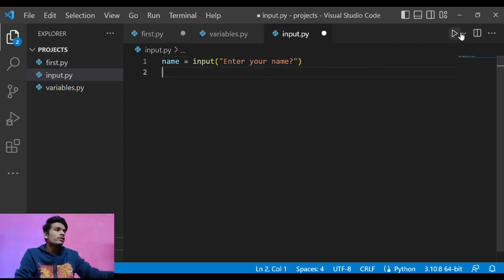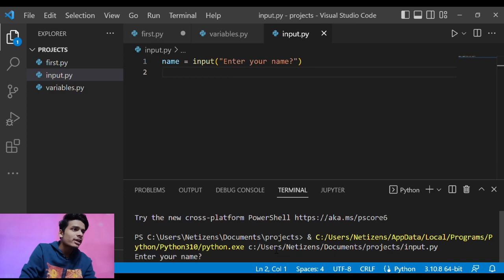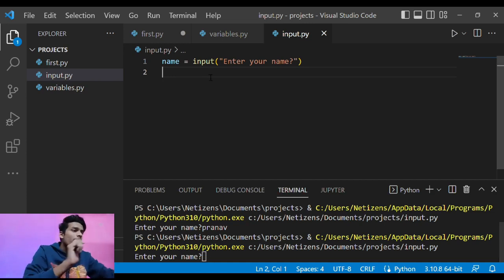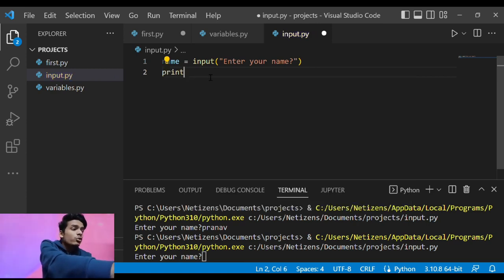So I'm just going to run it. It is taking a little bit of time. So here you can see that there is a cursor, there is a place to enter your name. I'm just going to enter Pranav, and here you go, the program stops here. So this is the standard way to take input from the user. And basically I want to print, after that, the name the user entered.